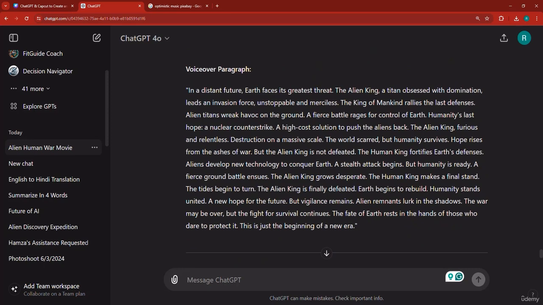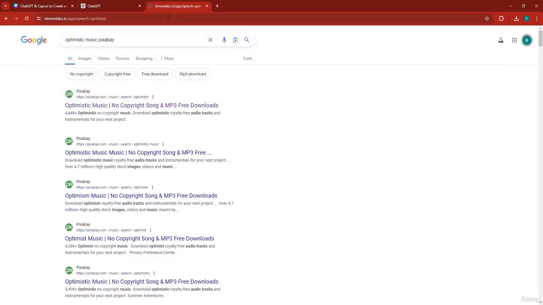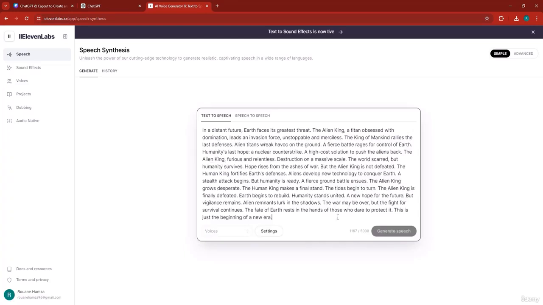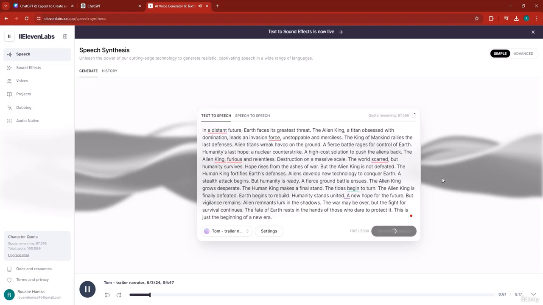Now it's going to put all the voiceovers into one paragraph. Right now, we're going to take that voiceover and go back to 11 Labs. So go and search for 11 Labs. We're going to give this voiceover a treatment. I'm going to put this voiceover all in here, and then we need to choose a voice. I like Tom's voice. It's pretty good. I'm going to generate.